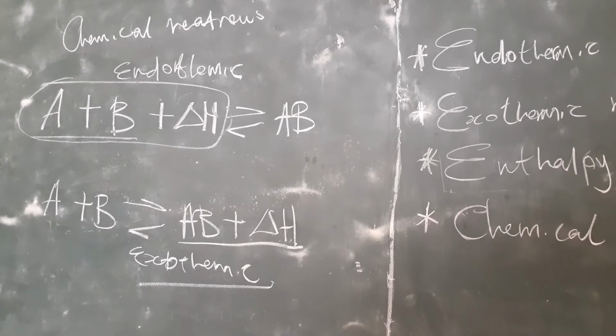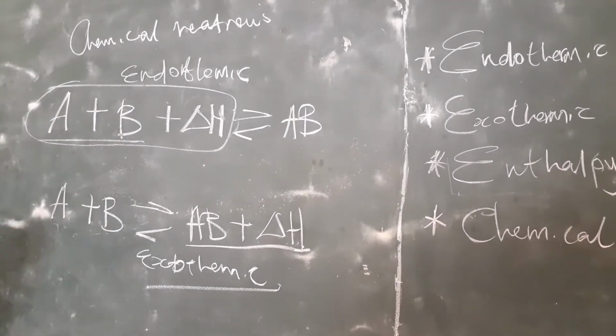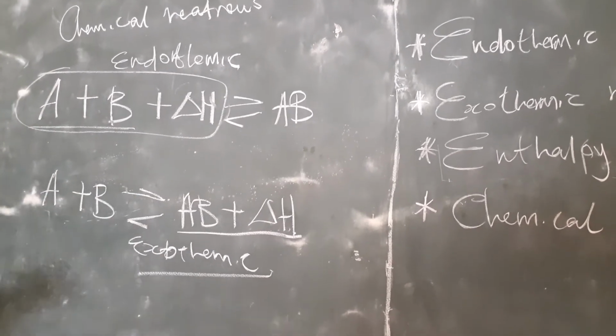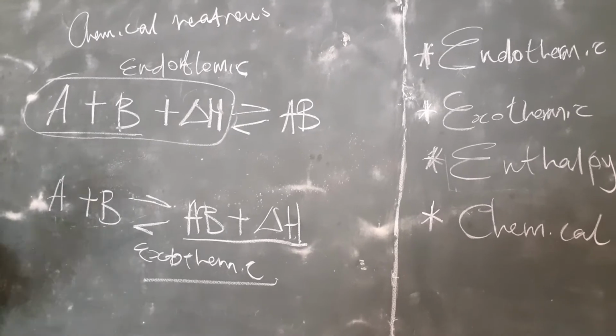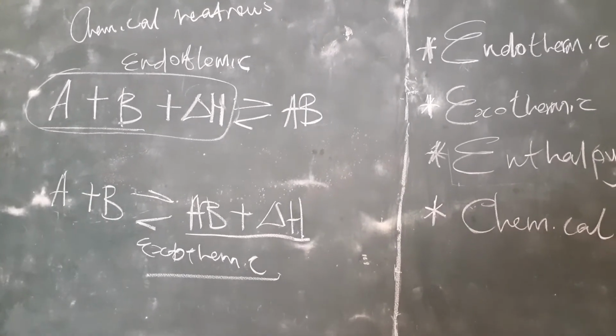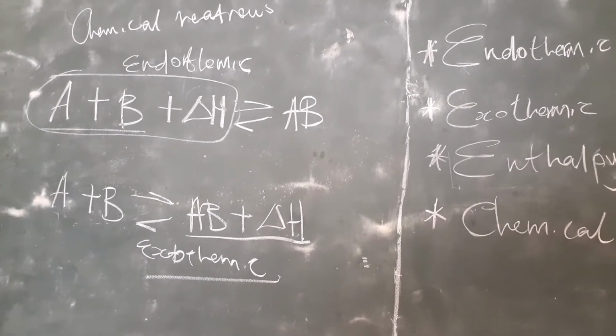So in simple terms, when you talk about endothermic reactions, we are talking about objects that take in the heat and then produce coldness around them. And with exothermic, we are talking about objects that release heat outside and the coldness remains inside.